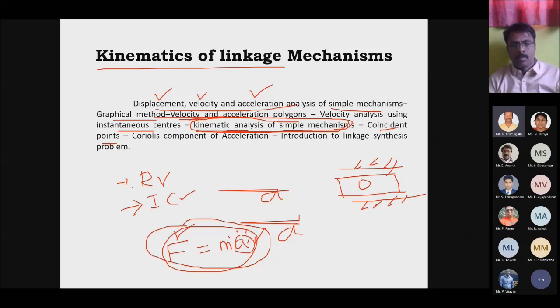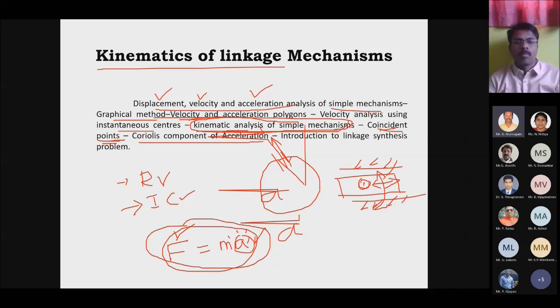If you see in a quick return mechanism, especially the crank and slotted link mechanism, we have a slider like this. This is your slider, and the crank will rotate, and the slider slides on the slotted link. We will see that in our next example. Whenever a point on a link is sliding and also rotating, those points are called coincident points. For these coincident points, we have to calculate the Coriolis component of acceleration. That is the syllabus.